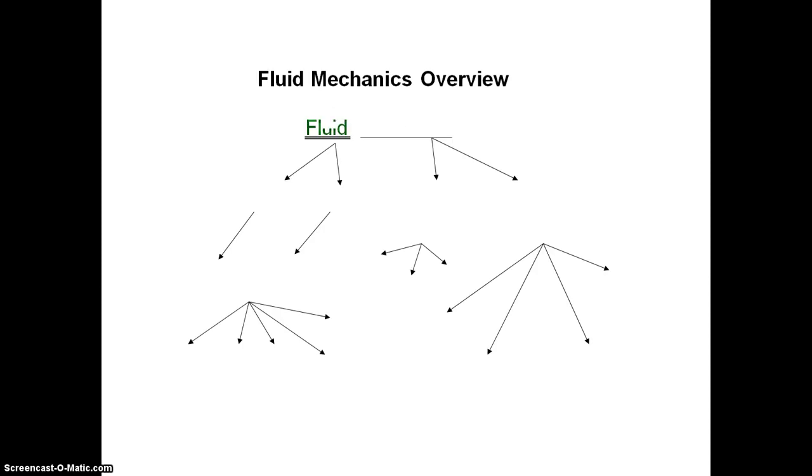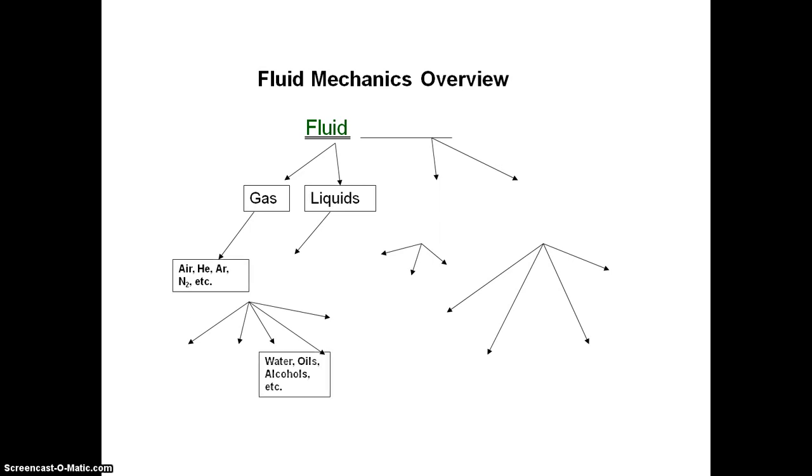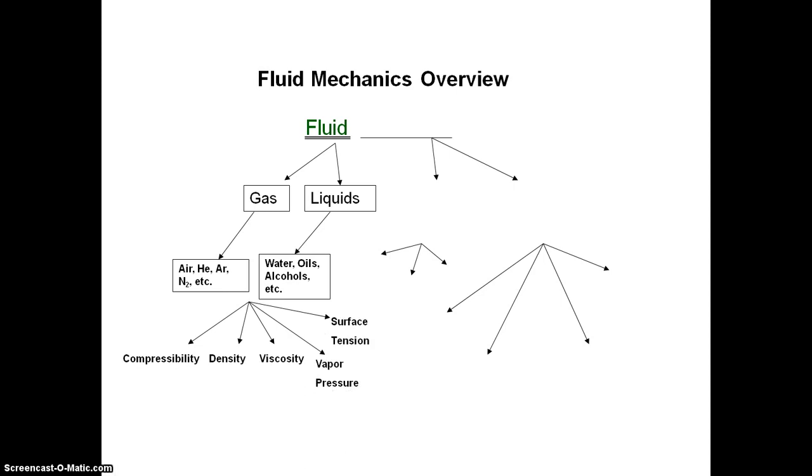Now, fluid mechanics overview. The fluid is divided into two types: one is gas, the other is liquid. Gases, we all know this, may be helium, nitrogen, etc. Liquid might be water, oil, alcohols, etc. And water has properties such as compressibility, density, viscosity, vapor pressure, and surface tension.